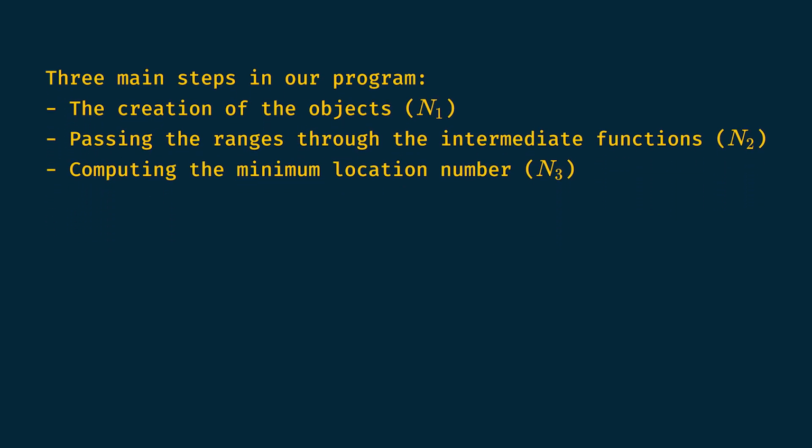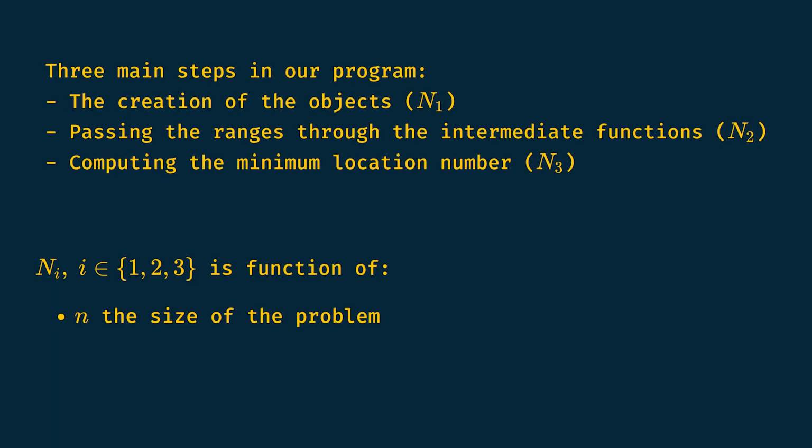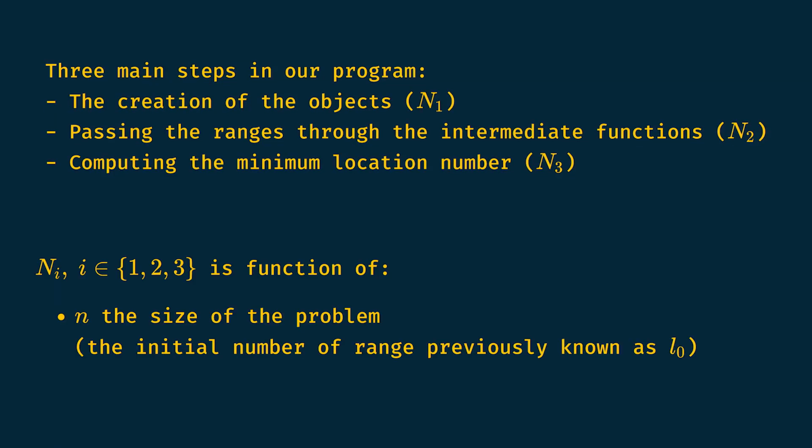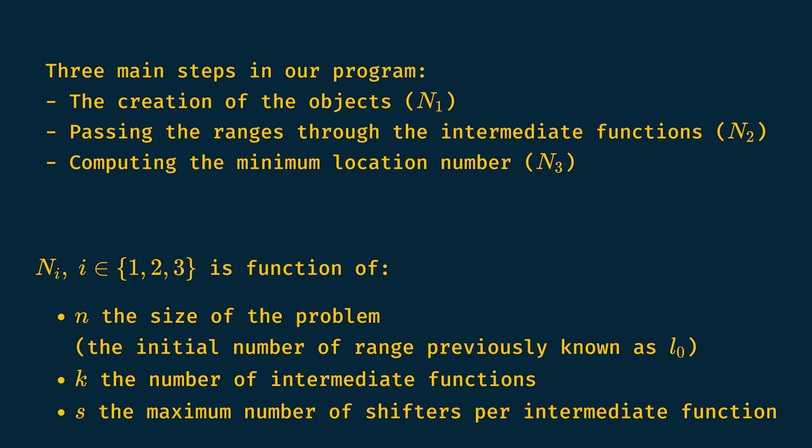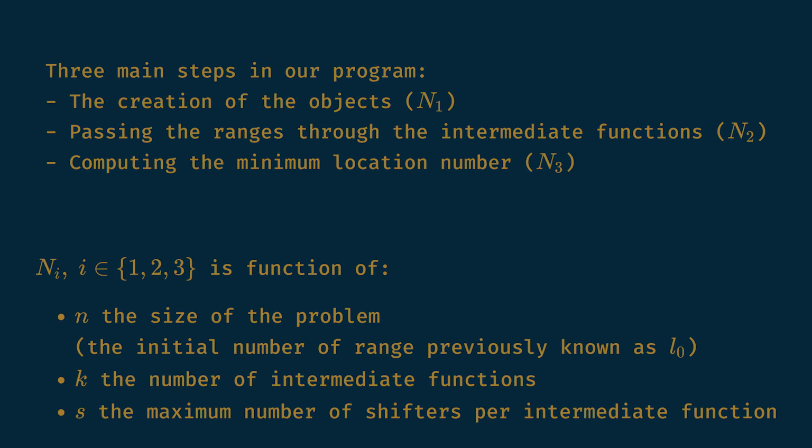n1, n2, and n3 are three functions of n, the size of the problem, which was previously called L0, the initial number of ranges, k, the number of intermediate functions, and s, the maximum number of shifters our intermediate functions can have. Once again, k and s are constants. We will use them for the computation only. Afterward, we will plug in their real values.